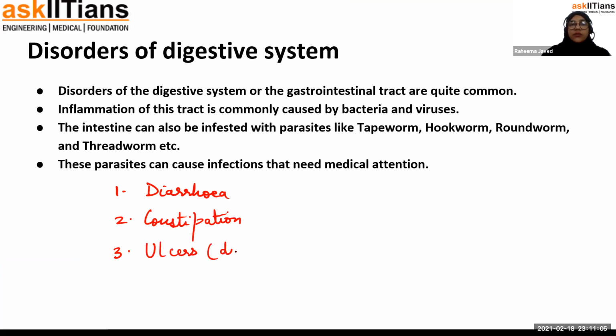Ulcers are of two types: duodenal, that take place in the duodenum, and peptic ulcers, which occur in the stomach. And one more disease I hope you are aware of, piles, or hemorrhoids.